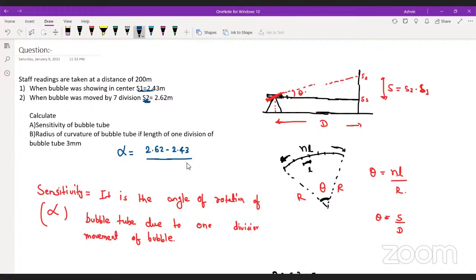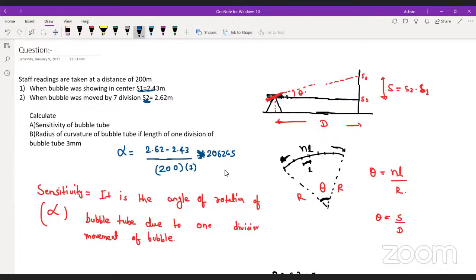The distance between bubble tube and this is 200 meter. So basically S upon D will be the theta. Now divide it by the number of divisions, it will give you what? Sensitivity. Now multiply this value by 206265.